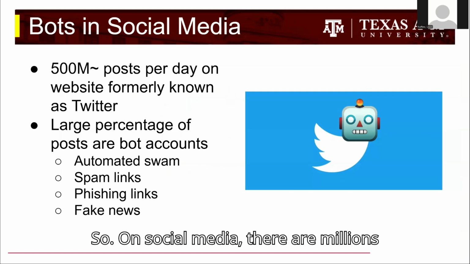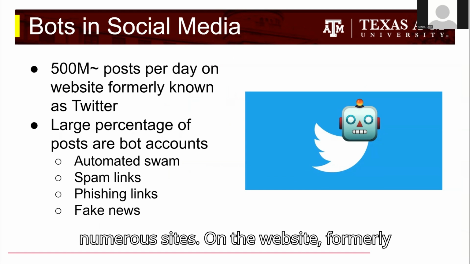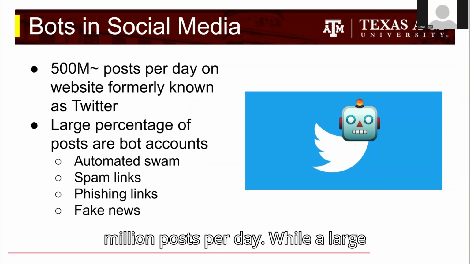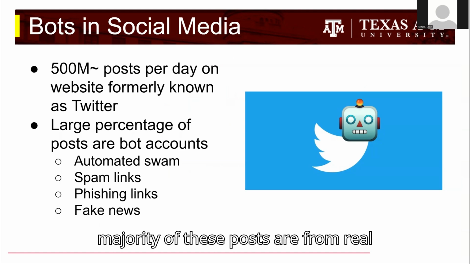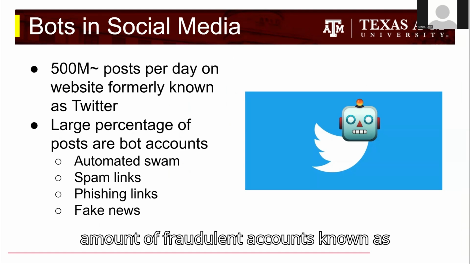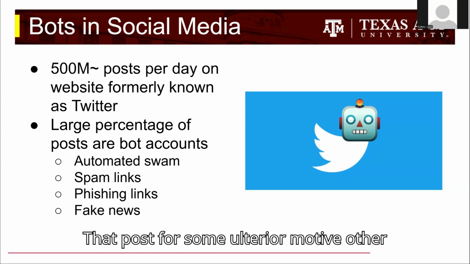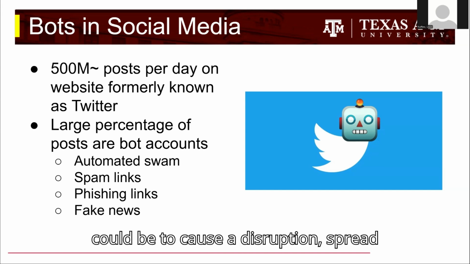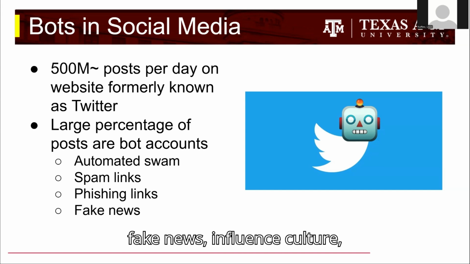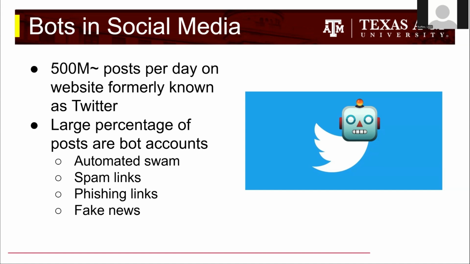So, on social media, there are millions upon millions of posts per day across numerous sites. On the website formerly known as Twitter, there are around 500 million posts per day. While a large majority of these posts are from real, active users, there exists a substantial amount of fraudulent accounts known as bots. Bots are accounts run by various automated scripts and programs, hence the name, that post for some ulterior motive other than engaging with their friends. This could be to cause a disruption, spread fake news, influence culture, harass people, or spread malicious links.